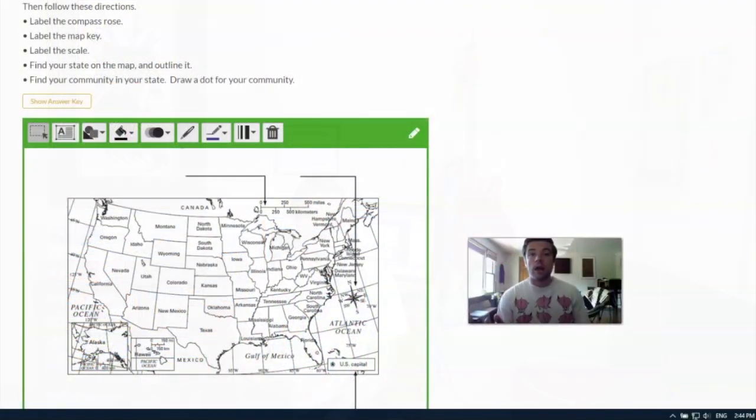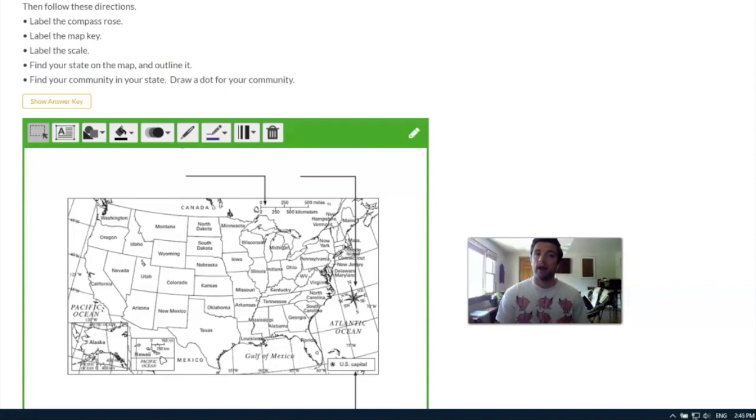Alright, so we just read and reviewed a few more things about maps and how they work. So right now we're going to try to put those skills to the test. And we're going to look at a number of symbols on a map and see if we can figure out what they are without having the answers right in front of us. And I'm going to need your help to do that. Alright, so if we were in class, I would give you each a map and a partner to try to do this together. But because you're in your home and I'm in my home, we're going to have to do this together on the computer.